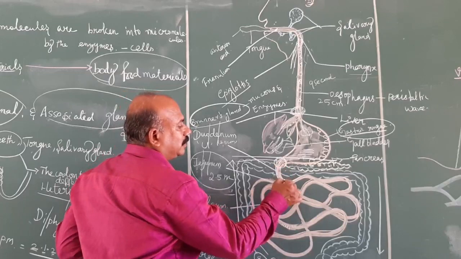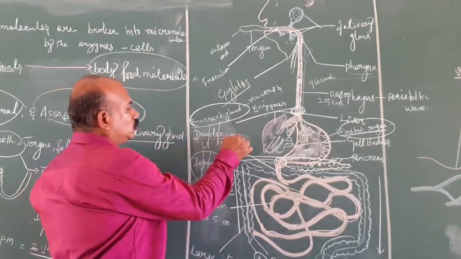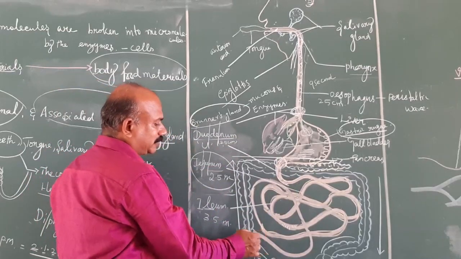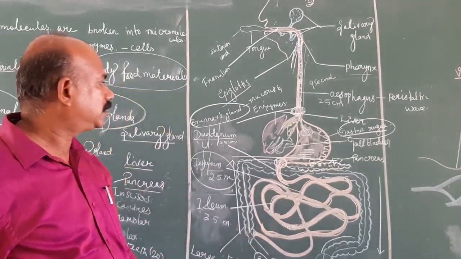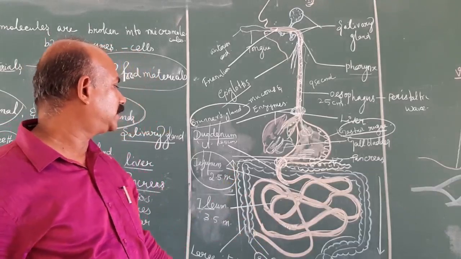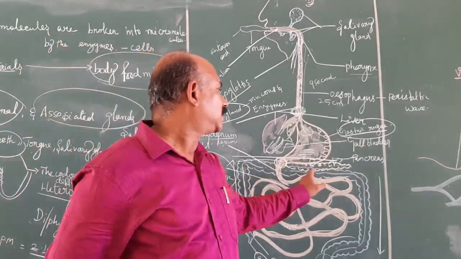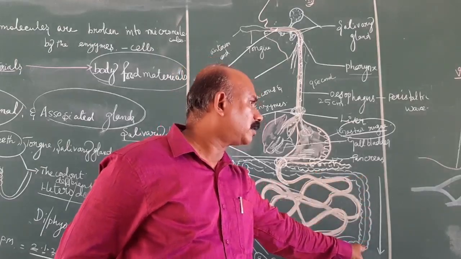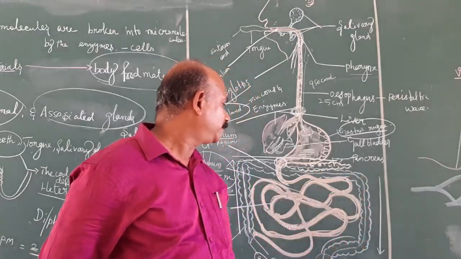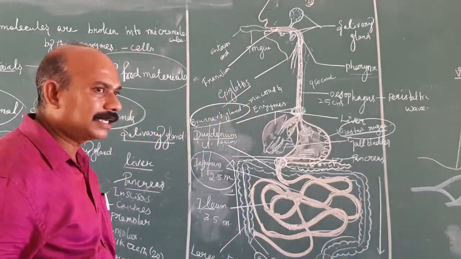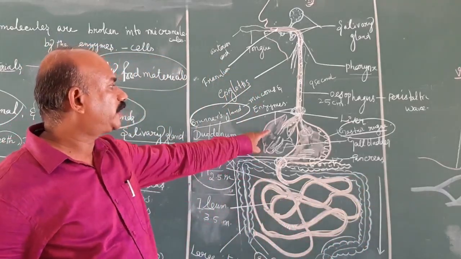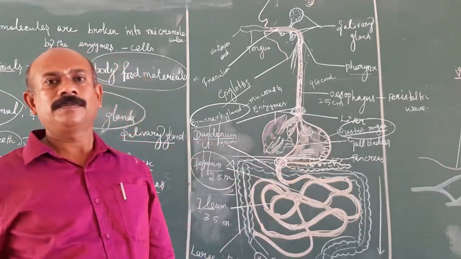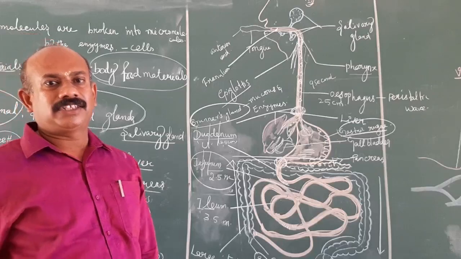Then the small intestine consists of three regions: duodenum, jejunum, ileum. The small intestine is connected with the large intestine. The large intestine also consists of four regions: ascending colon, transverse colon, descending colon, sigmoid colon, and finally it enters the rectum and anus. The associated glands, the liver and pancreas, are also present in the digestive system.